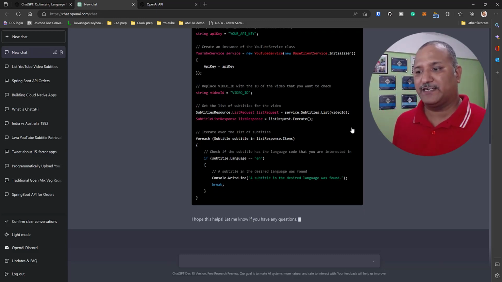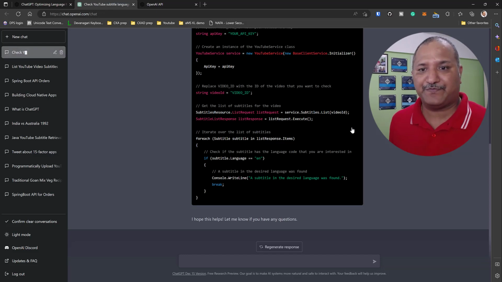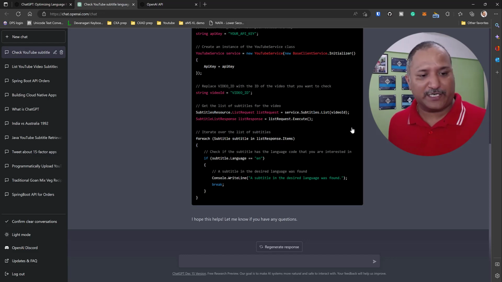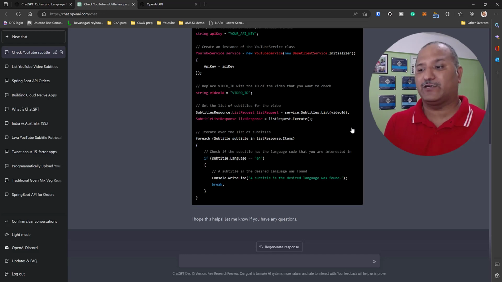This code which is generated, in fact I tried using it in my actual code which I'm using for uploading my subtitles to the YouTube video. It was not 100% accurate, I'll be frank in that. I got an accuracy level of about 75 to 80%. I had to make minor changes to this, but the fact remains that if I were to look for this information without having ChatGPT,